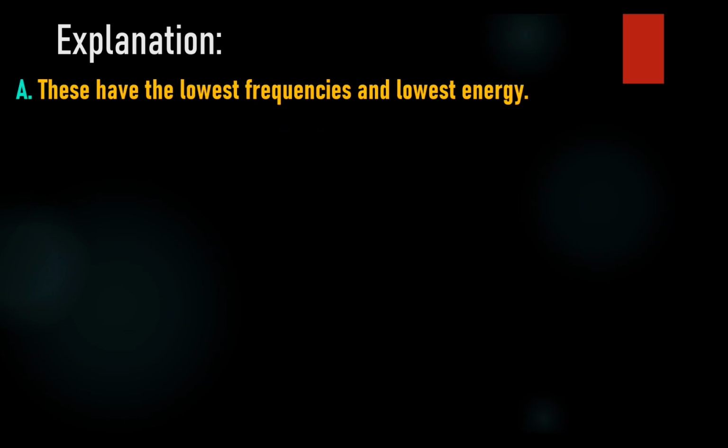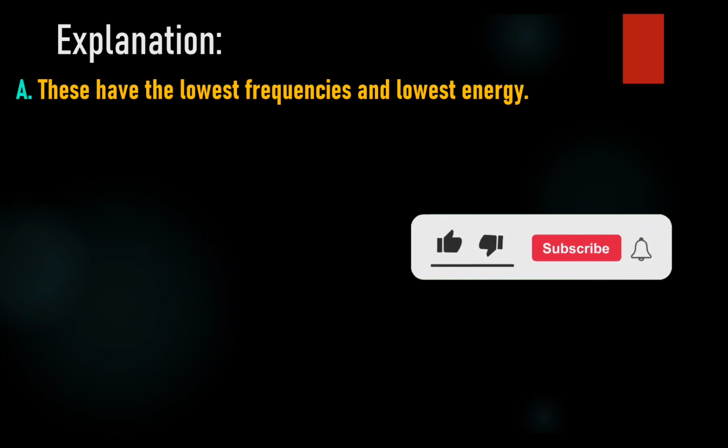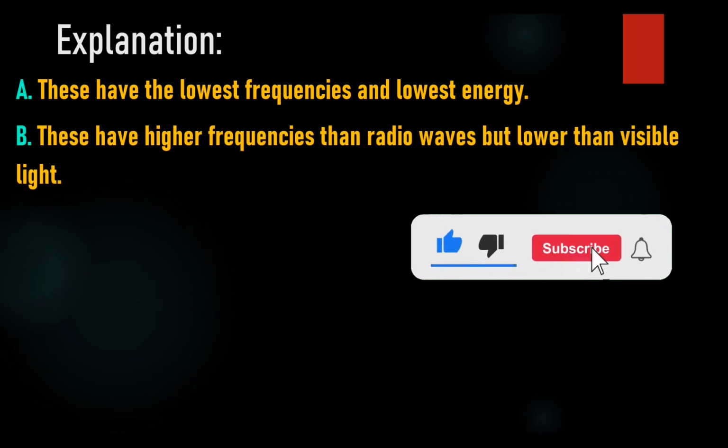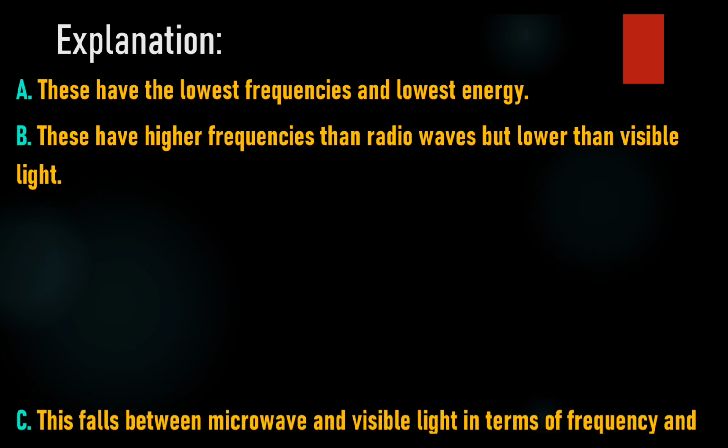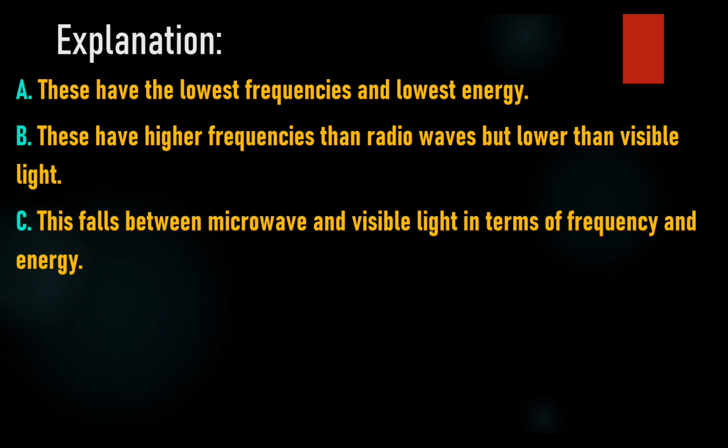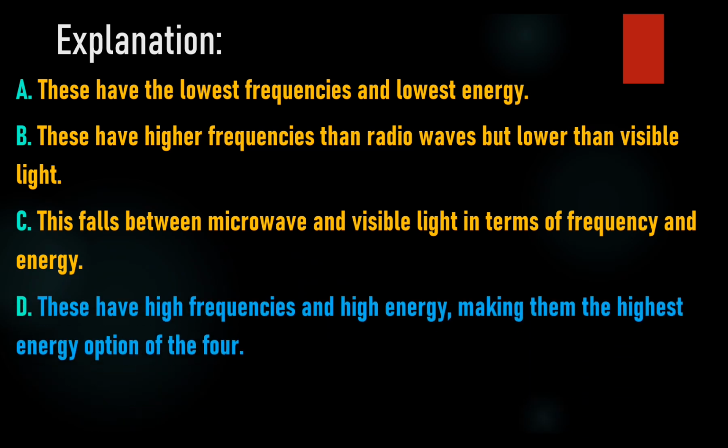A. Radio waves. These have the lowest frequencies and lowest energy. B. Microwaves. These have higher frequencies than radio waves, but lower than visible light. C. Infrared radiation. This falls between microwave and visible light in terms of frequency and energy. D. X-rays. These have high frequencies and high energy, making them the highest energy option of the four.